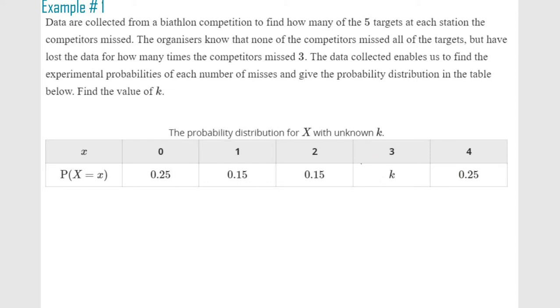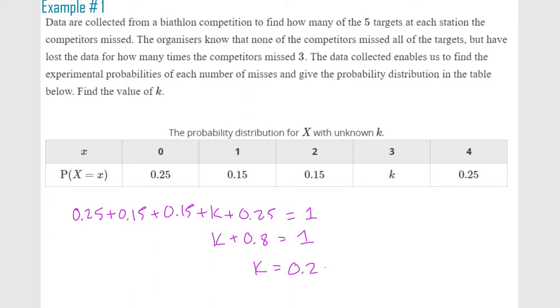They can still find it because the probability distribution says that if I add up every single outcome, then my total should be 1. That's the trick we wanted to know here. We combine like terms, we get 0.8, so then we get k equals 0.2. So the probability of missing 3 targets is 20%.